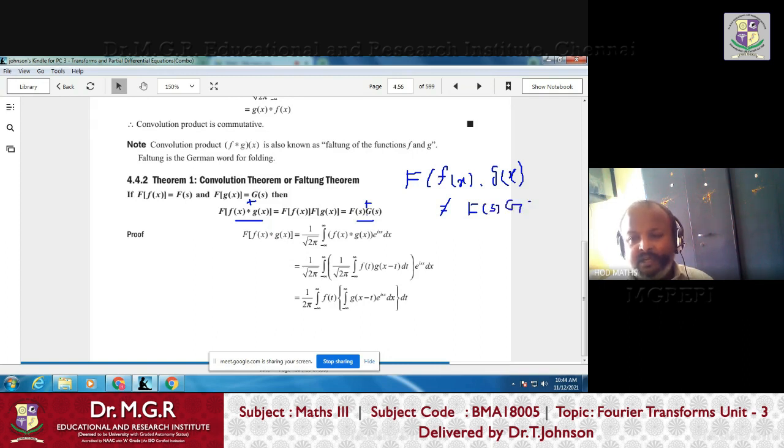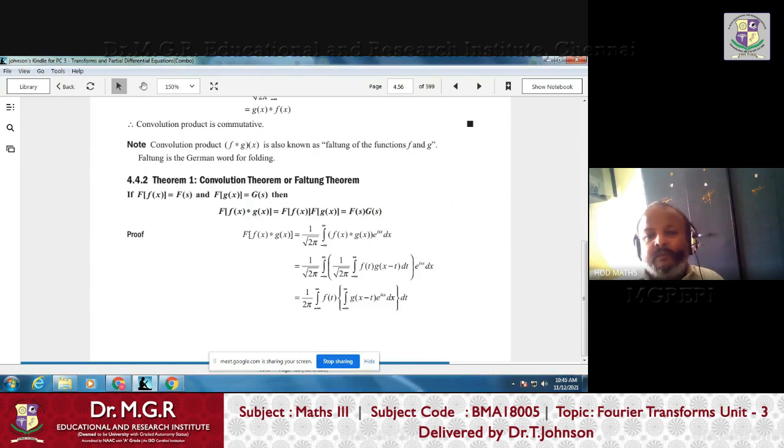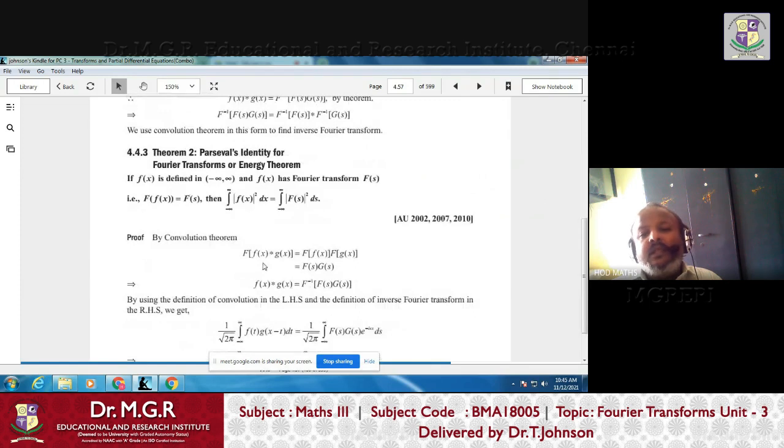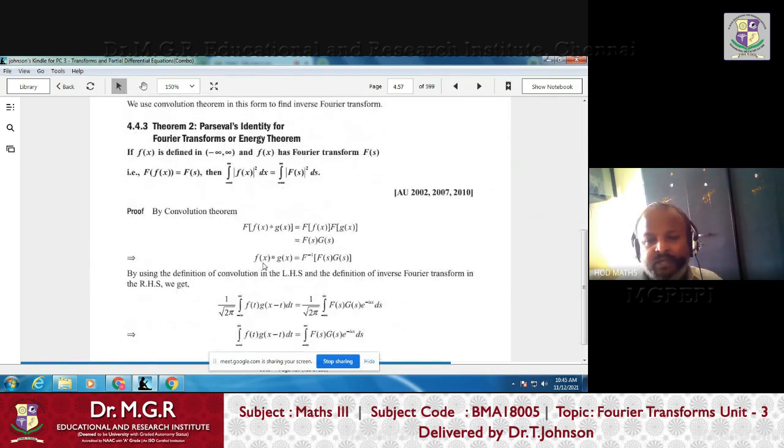This I told in the last class. So if you find the product of two functions and find the Fourier transform, it is not equal to the product of the transforms. But what is equal to the product? If you find the Fourier transform of the convolution of two functions, that is equal to their product. That only we proved in the last class. So that only we are going to start with here. So by the convolution theorem, the Fourier transform of the convolution of two functions is nothing but the product of the transforms.